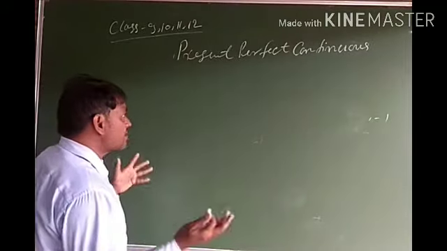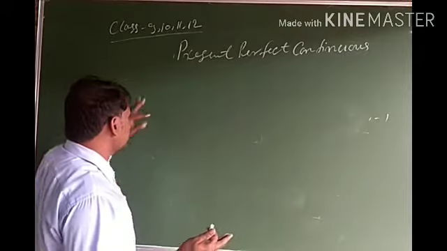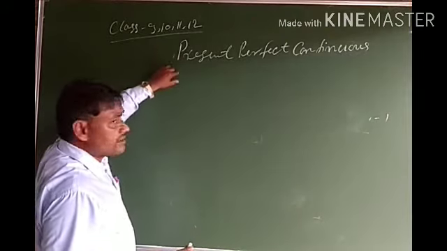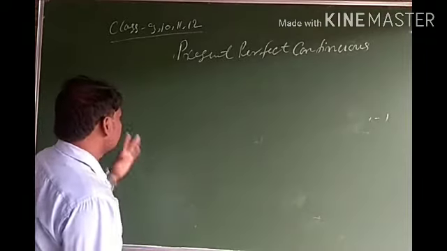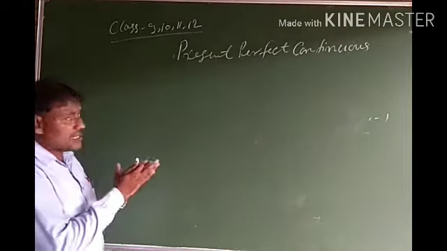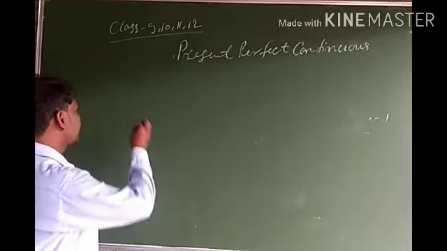Recognition symbol. What is the symbol? How will you recognize whether the sentence is present perfect continuous or not? The recognition is the same as present continuous.